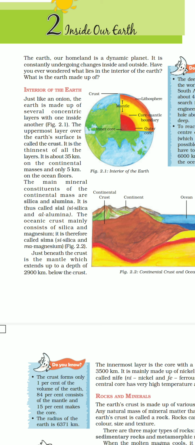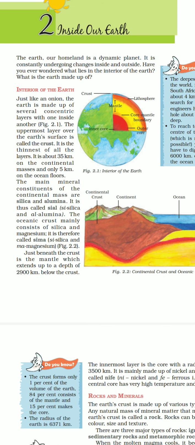The oceanic crust mainly consists of silica and magnesium. It is therefore called Sima. From silica, Si was taken, and from magnesium, Ma was taken, and together it is named Sima.